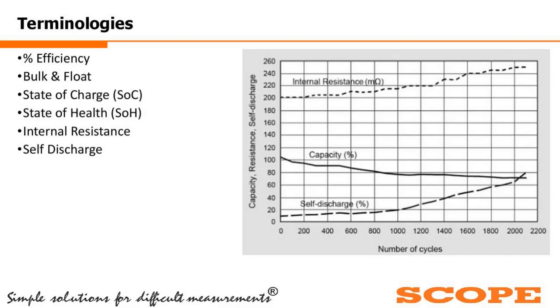Self-discharge. For secondary batteries, or rechargeable batteries, self-discharge is a very common point. This occurs even when you are not connecting the battery to any load, but the chemical reaction inside the battery will continuously happen. And because of that, the battery will get self-discharged. Now, you can see the internal resistance. When the internal resistance increases, gradually the self-discharge in percentage also increases. And as I have said, the effective battery capacity in percentage is reduced.